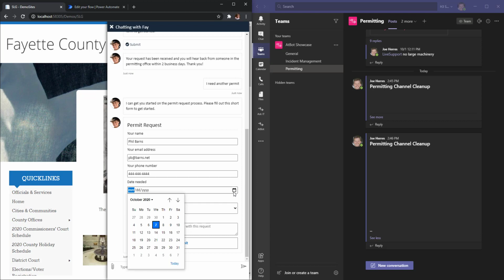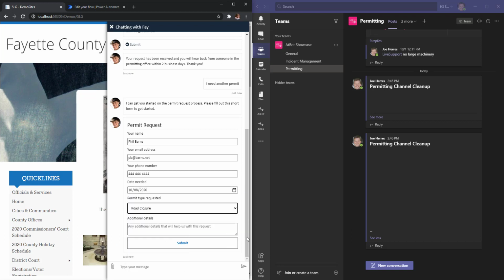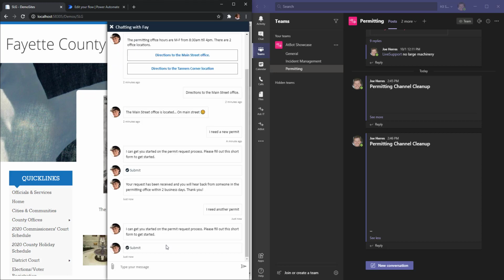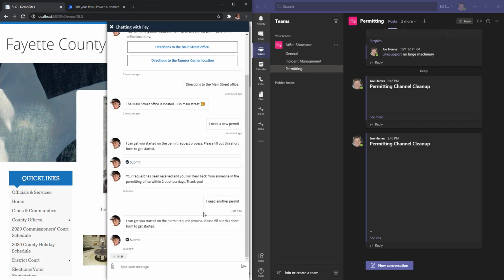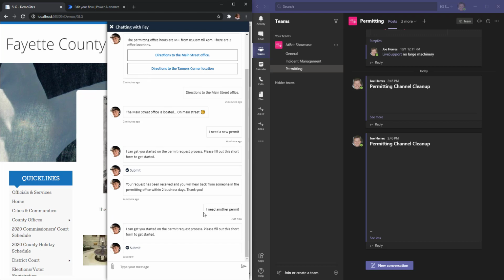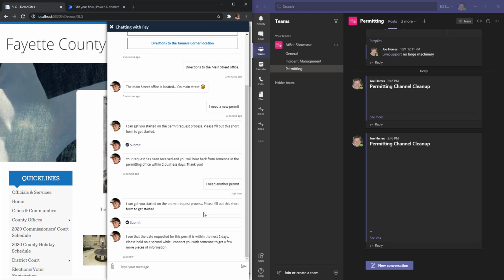And for this request, we're going to say we need the permit for tomorrow. And we'll say it's for road closure. And we'll hit submit. And you'll see the bot's going to come back and let us know that because it's within the next 2 business days, they need to get us in contact with somebody so that they can get